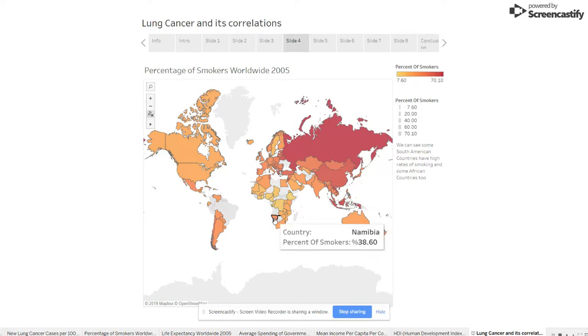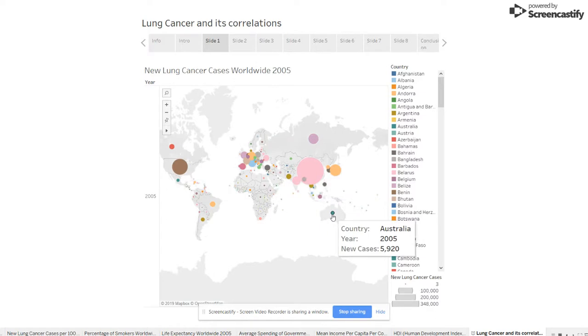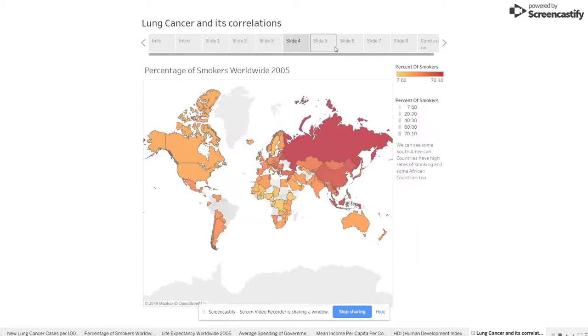Let's see here, Zambia 38%, much higher than Australia. Why? If we go back to the first slide, we see Australia has approximately 6,000 cases while Zambia only 32. This is strange. To know the reason, we need to analyze further data.